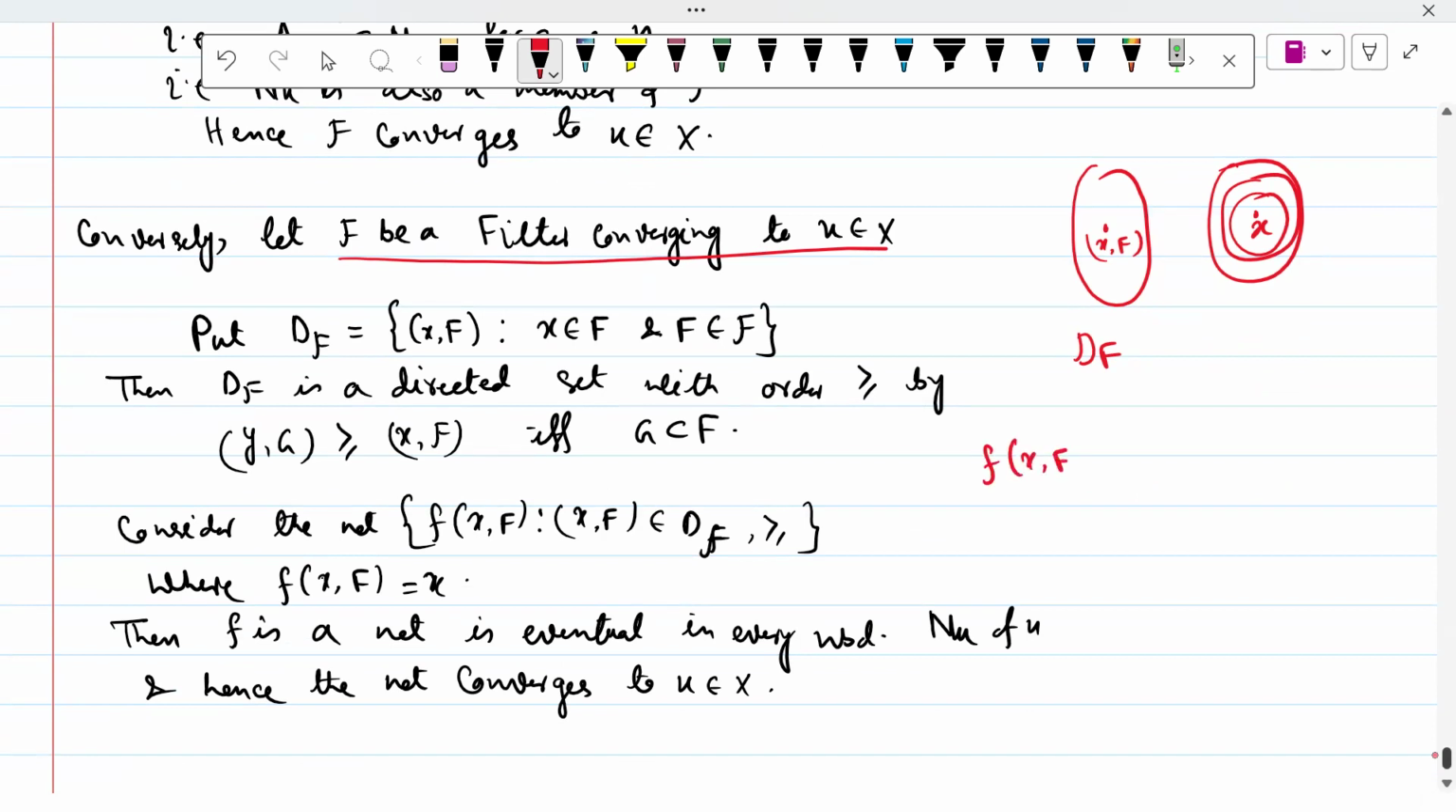So our net ta ki, (x, F) goes to x. So this is a function, DF is a directed set and we are getting a point here, this x belongs to X. So for each (x, F) we are getting a point here. So f is a net and this net is eventually in U. So hence we prove. So next day তে আমরা প্রোডাক্ট টপোলজি নিয়ে আলোচনা করব.